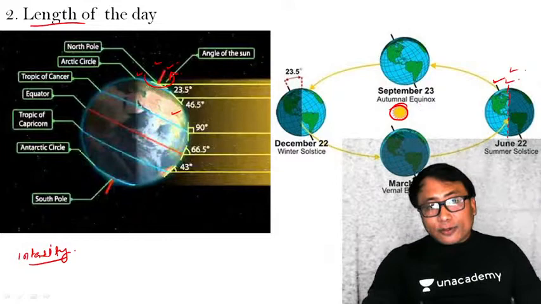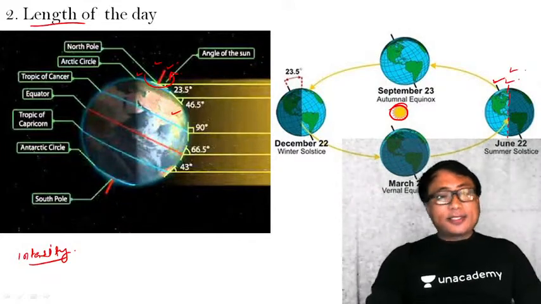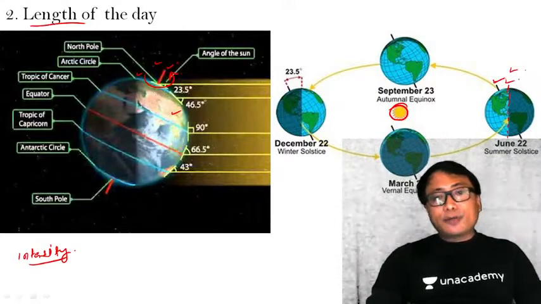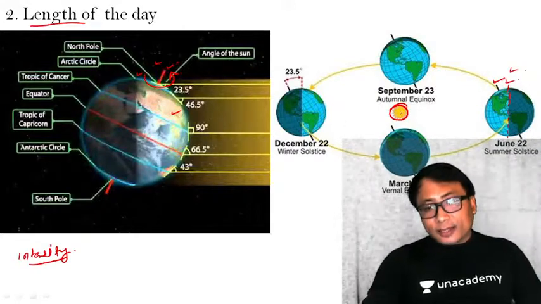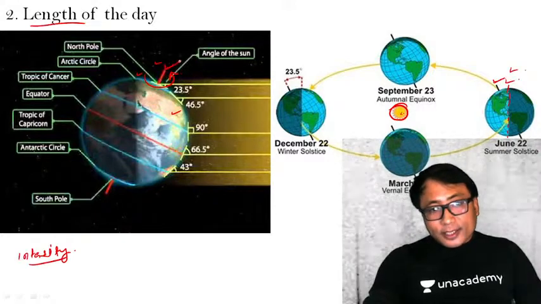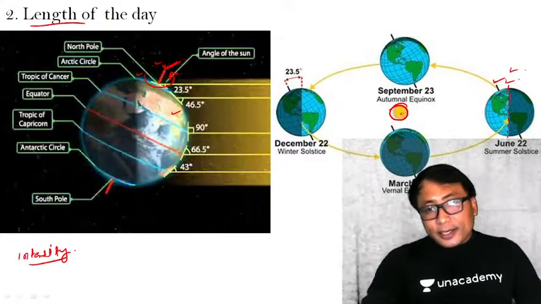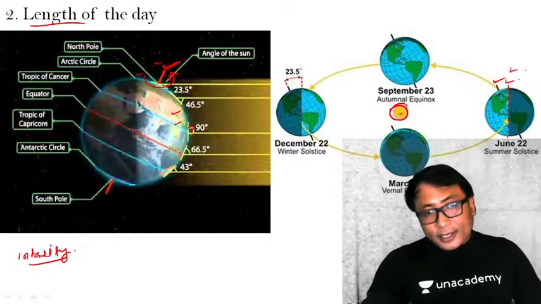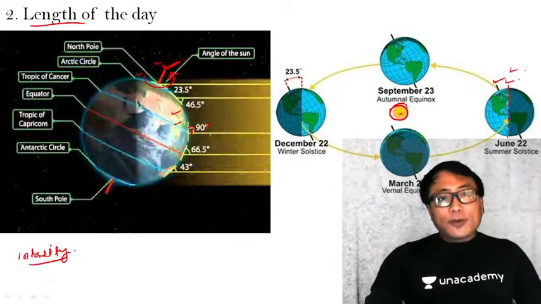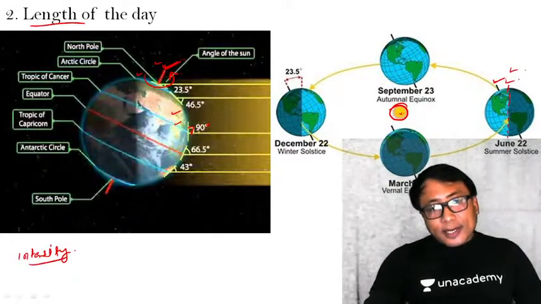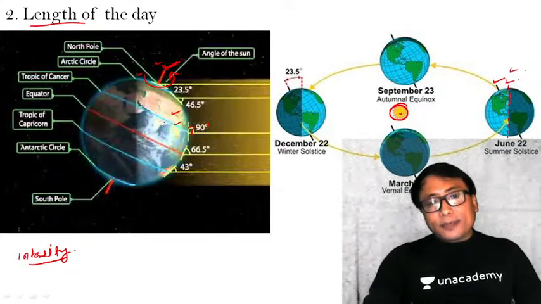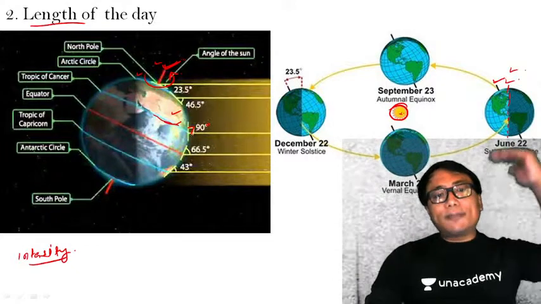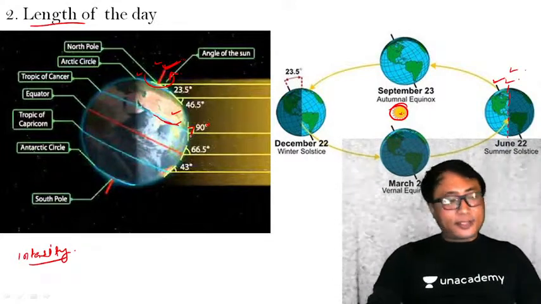See, here the northern hemisphere is having summer. This position is known as summer solstice. That is because of the apparent shifting of the sun insolation, because of the tiltedness of the earth. Here the sun insolation is falling at 90 degrees at the Tropic of Cancer. When the sun insolation is falling 90 degrees on the Tropic of Cancer, it is a summer solstice. During this time, the northern hemisphere will have summer season.